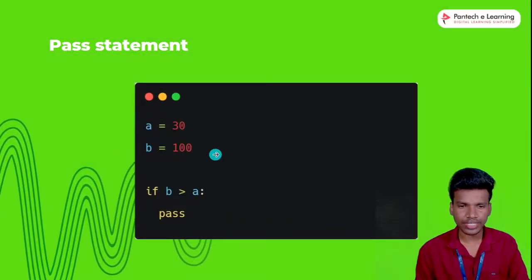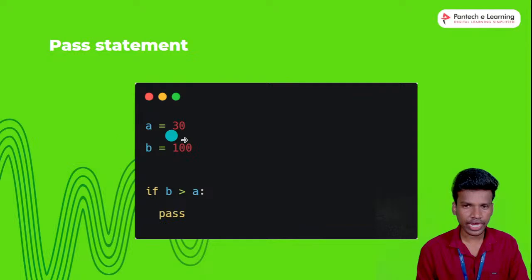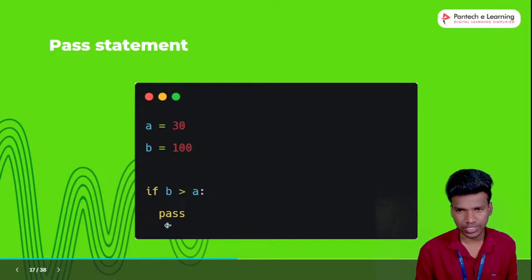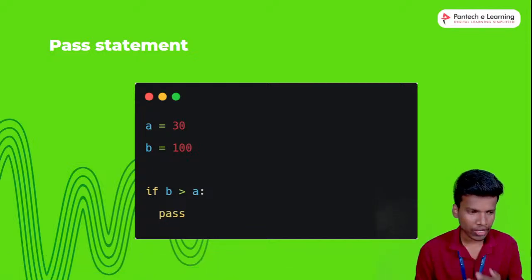So next one is the pass statement. This pass statement is used for a is equal to 30 and b is equal to 100. Same like that, once we are using the pass statement, automatically the program will pass. No output will come.